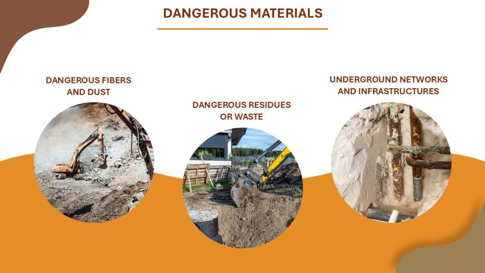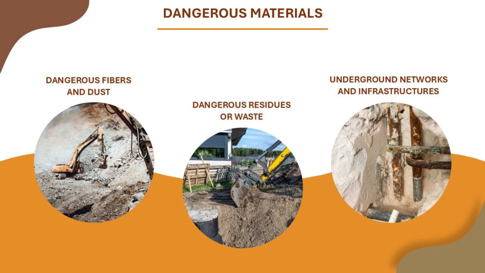Dangerous residues or waste. Buried waste from old toxic material deposits or industrial waste. Metallic materials, such as electrical cables, corroded containers or rusty tools, which can cause injuries or contamination. Underground networks and infrastructures. Gas pipes, with risk of leaks or explosions.